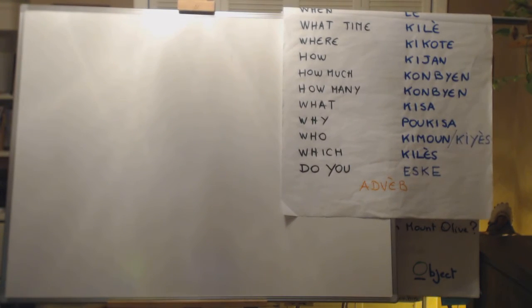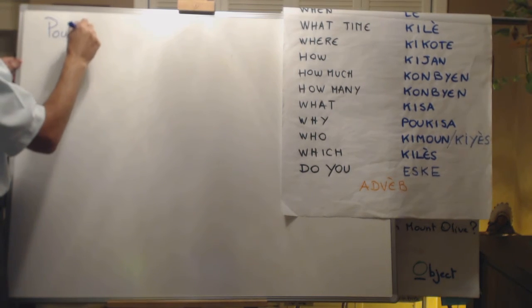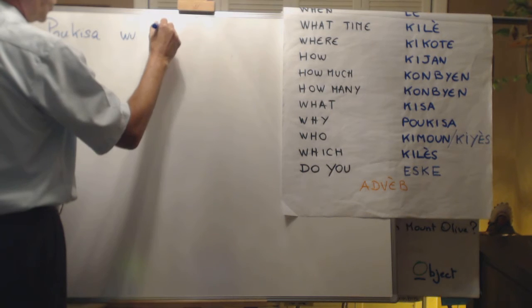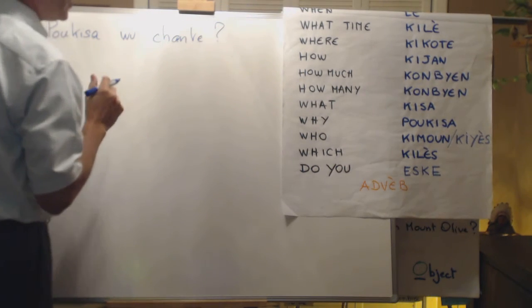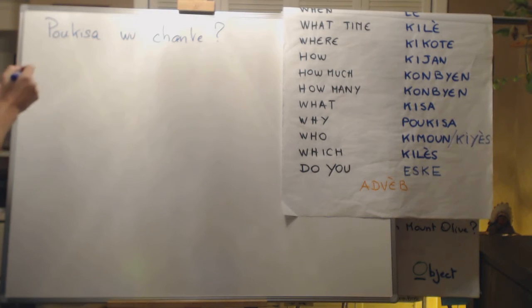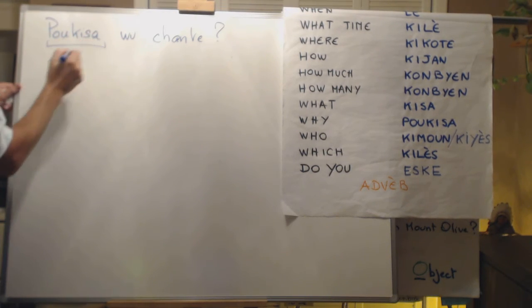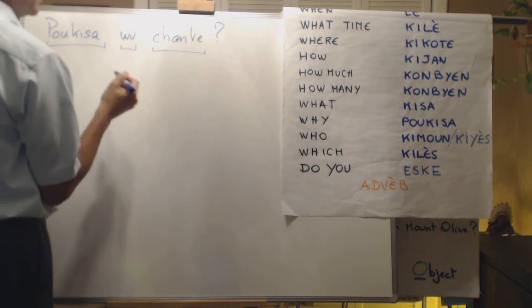The why question. Well, it's pour qui ça. For instance, pour qui ça vous chantez? Why do you sing? So you see, it's always easy. We have the adverb, and then the subject, and then the verb.